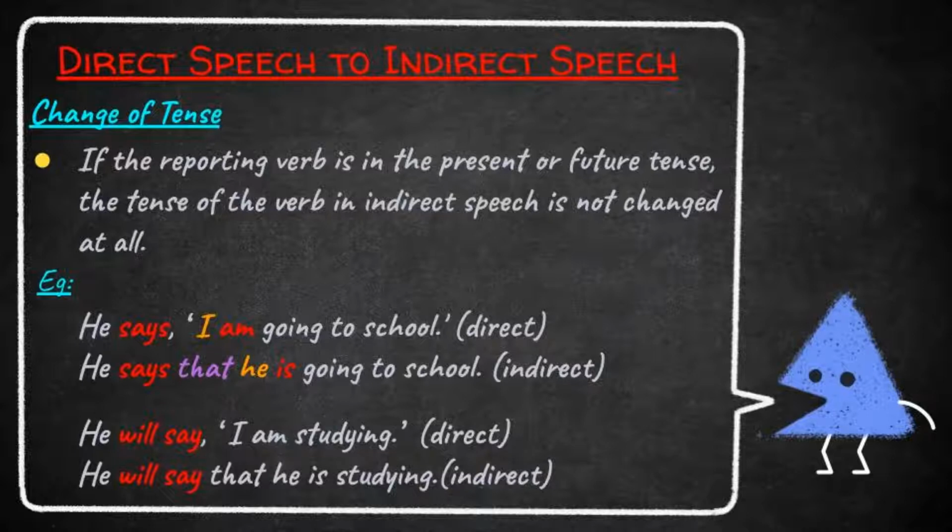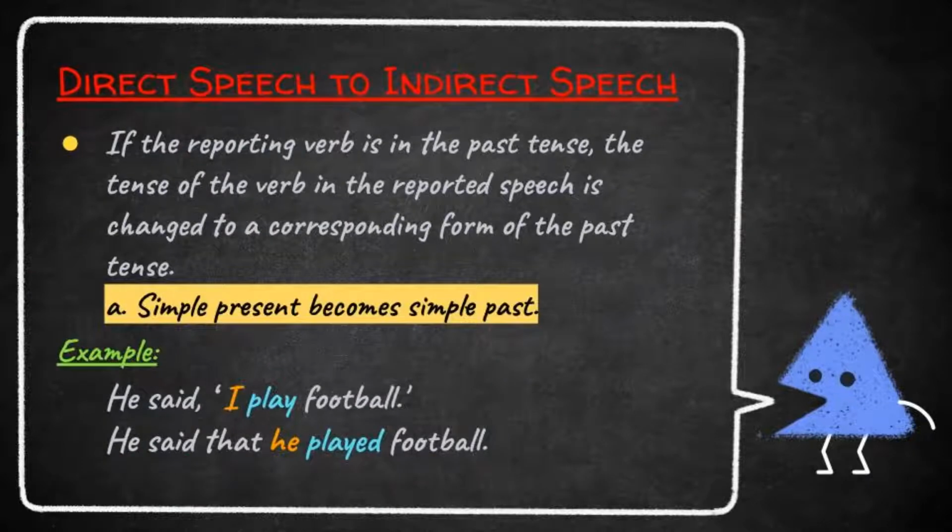So students, we should not change the tense of the verb if the reporting verb is in future tense. So indirect speech is also in present continuous. Students, if the reporting verb is in the past tense, we should change the tense of the verb in indirect speech. Okay, let us see the first rule.